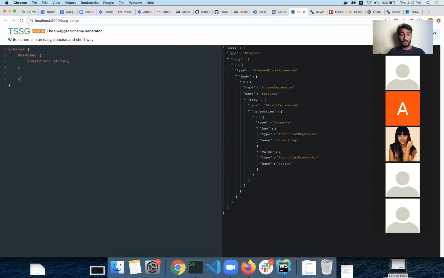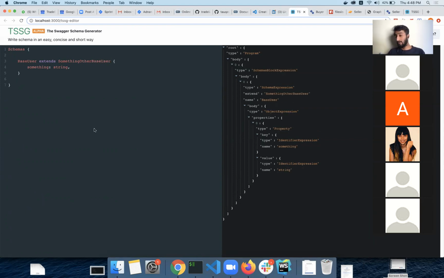And then if we want to extend something, look at this one thing which may be interesting for you. Extends some other base user. Look, it didn't error out. It's because it is not checking if something exists or not before it uses something.